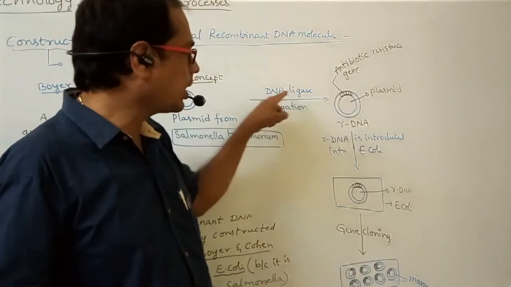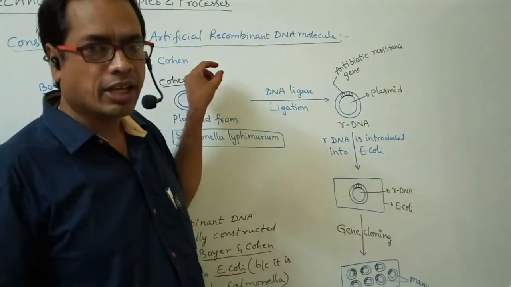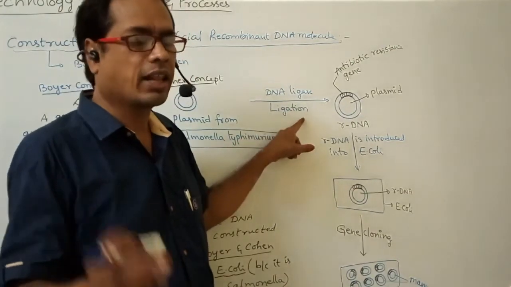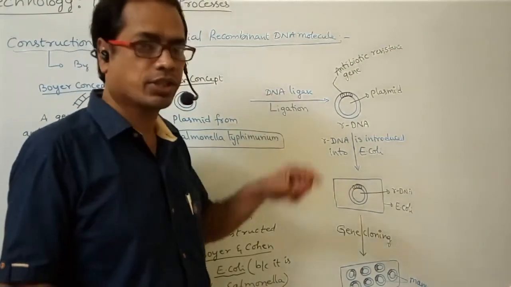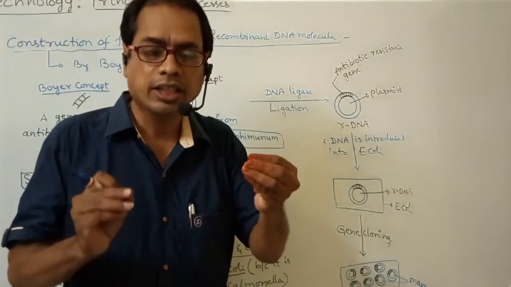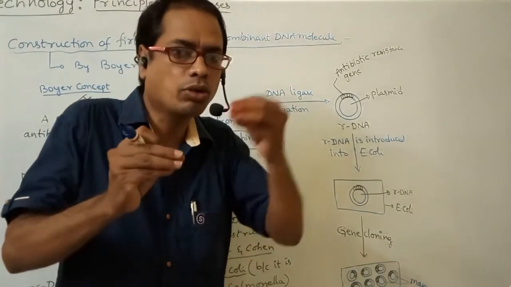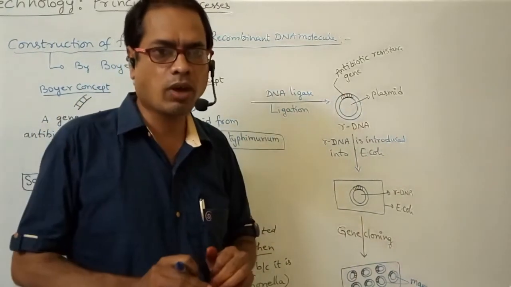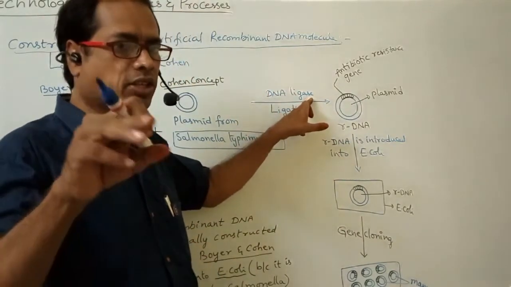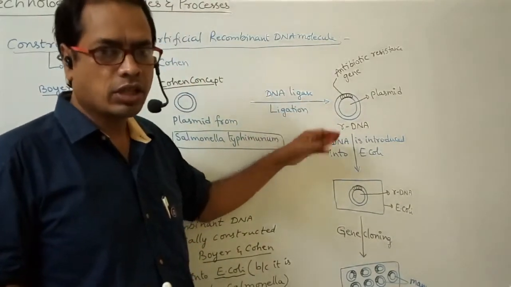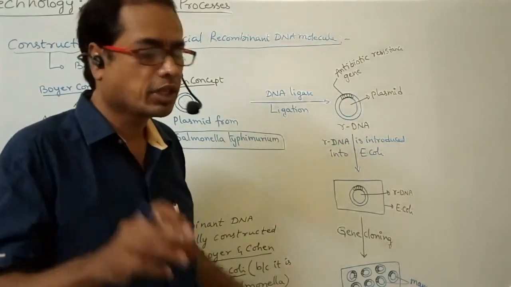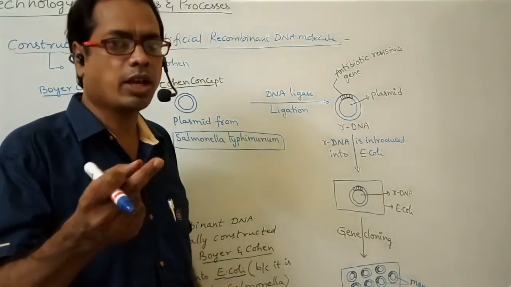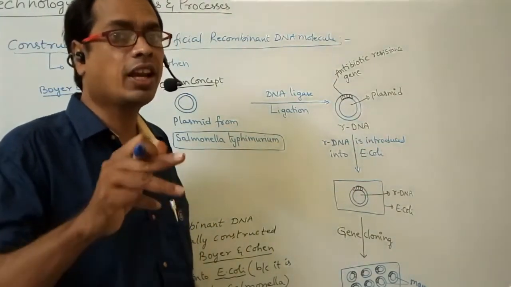For attachment, what type of enzyme is used here, when the antibiotic resistant gene is integrated into the plasmid? The process is called ligation, and the enzyme involved is DNA ligase. So the enzyme useful for integration of the alien piece into the plasmid, for attachment, for ligation, is DNA ligase. This rDNA is introduced into which cell? E. coli cell. Why is E. coli selected? Because E. coli and Salmonella are both closely related.